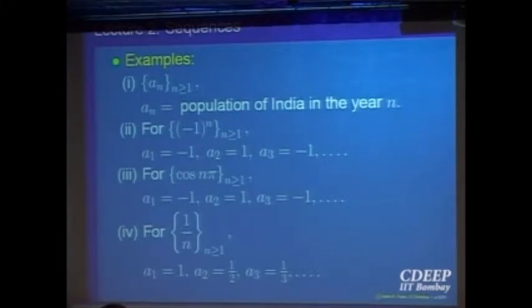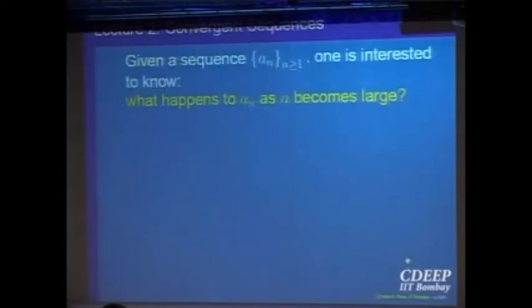But we will be concerned with only sequences of numbers. So now let us look at what we want to do. Given a sequence an, one is interested to know what happens to these ans when n becomes large. You have a sequence of observations. What do you want to do with these observations? You want to conclude something out of these observations, right? You want to make some conclusions. So in this case, A1, A2, A3, dot, dot, dot, what do we want to conclude out of this? What do you want to observe?